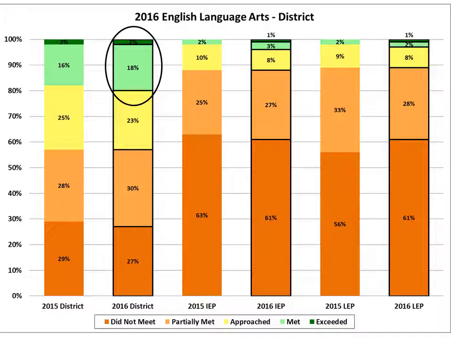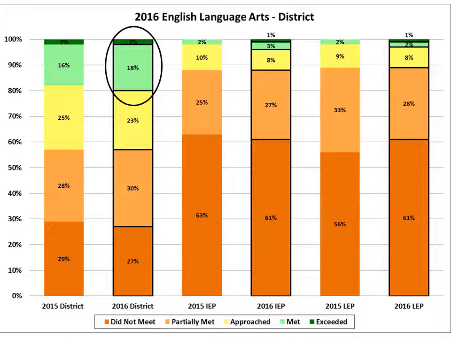Here you see the first breakdown of our school district from 2015 to 2016. Reading from left to right, you will see that the second bar in each one of these illustrations shows our most recent data. This most recent data is also highlighted by bold lines around the bars. We have chosen to highlight those areas where we have seen growth. So from 2015 to 2016, as a school district, we have seen that our percentage of students who are proficient when it comes to English language arts went from 18% to 20% overall.